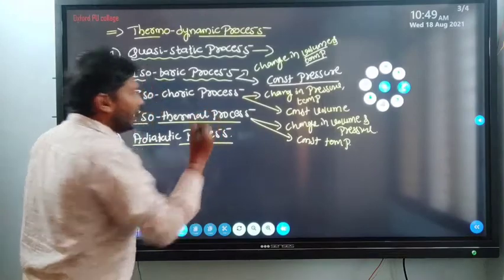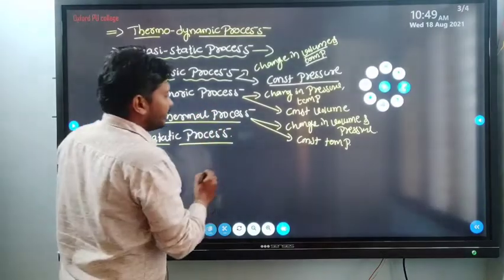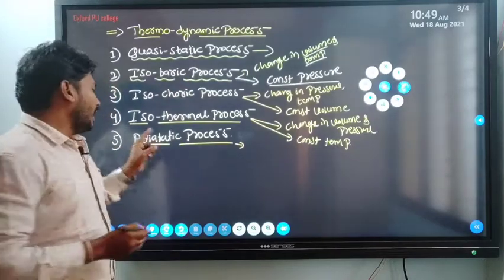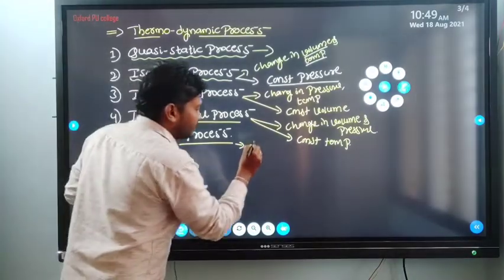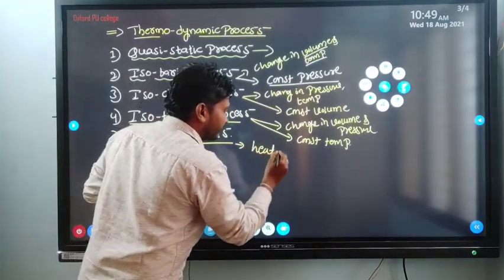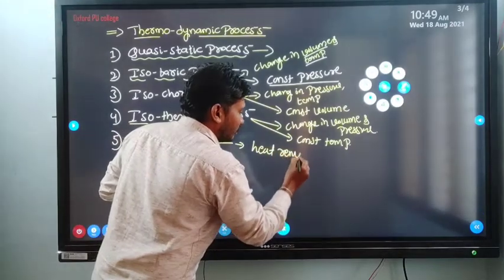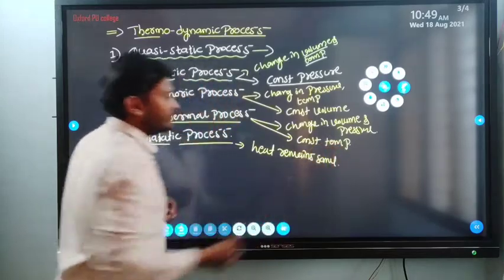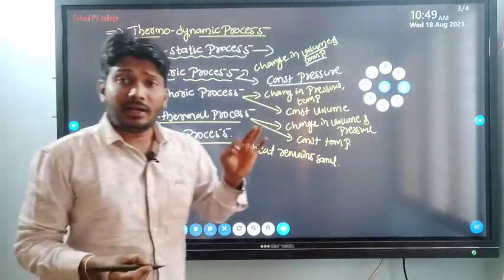Next one is the adiabatic process. In the adiabatic process there is a change in pressure and volume, and heat remains the same. There is no exchange of heat between the system and the surroundings.